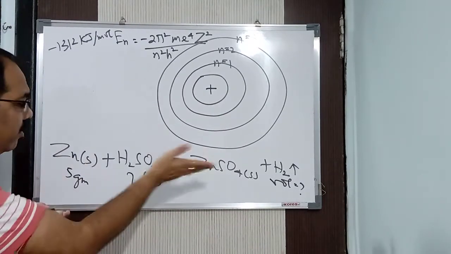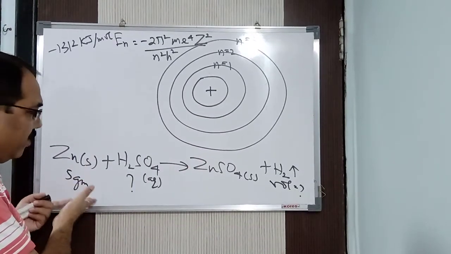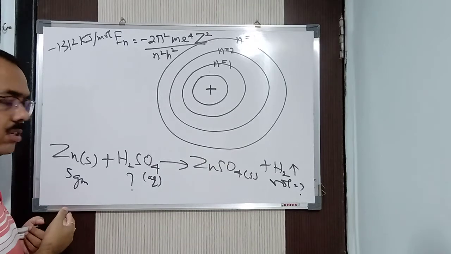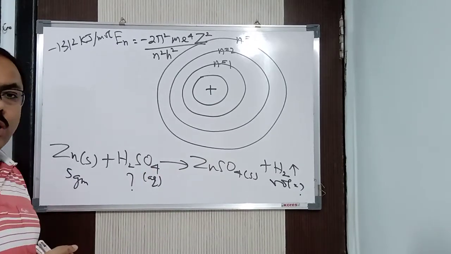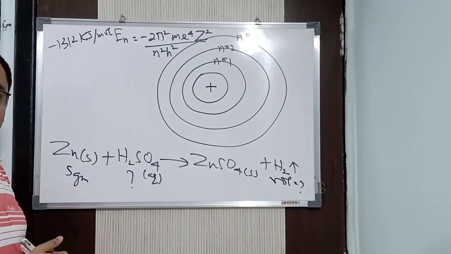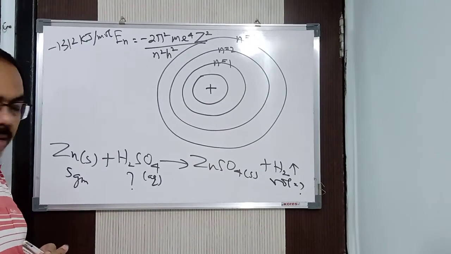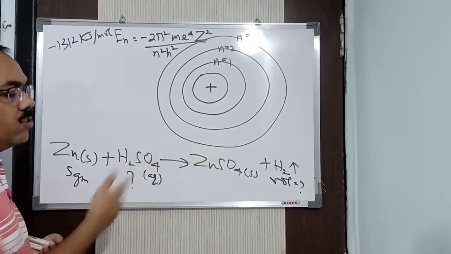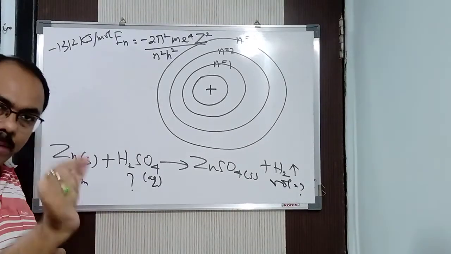Relationship between what? Solid, liquid, gas. Like, as I said, 5 gram gives how much volume of hydrogen? To get this, you need to convert into moles. Then only you will establish a relationship, and by using that relationship, you will be able to solve this particular question. So again I repeat, mole is what?